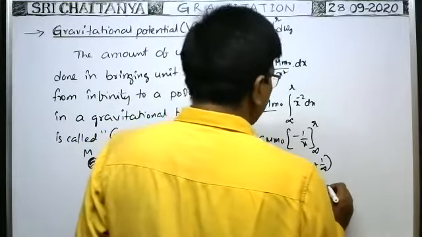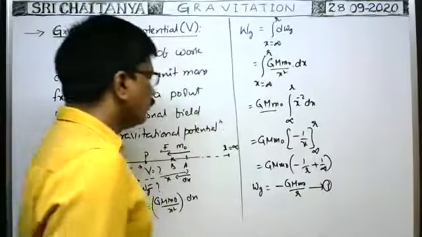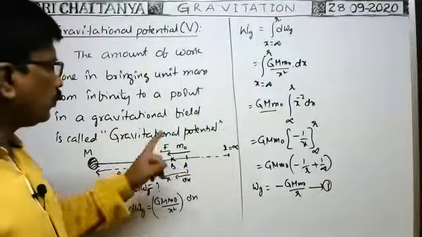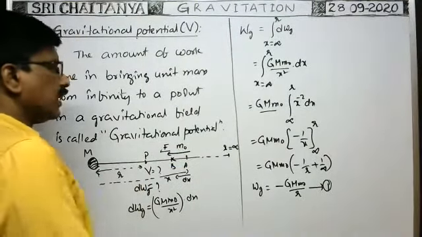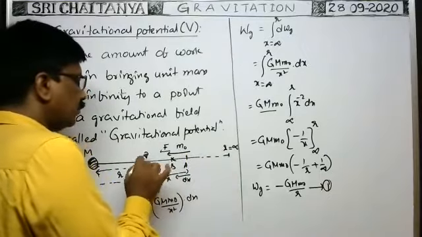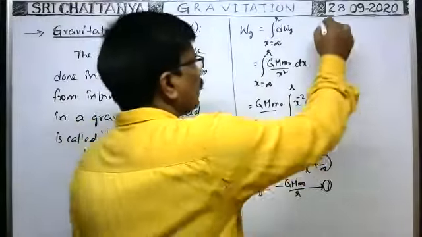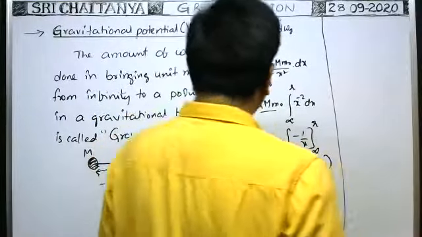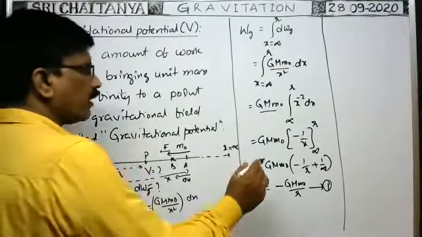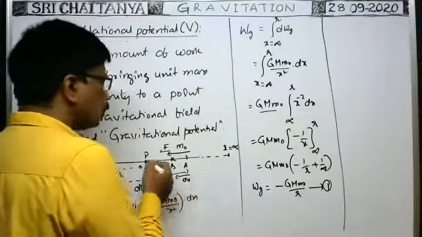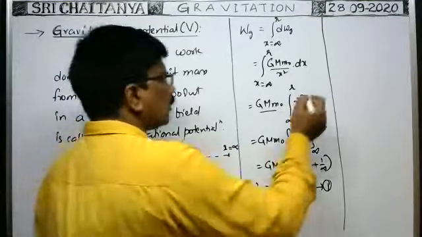So this is the amount of work done in bringing the body from infinity to this point P in a gravitational field by the gravity. Therefore, according to the definition of the gravitational potential, the amount of work done in bringing unit mass from infinity to this point is needed. It is the work done to bring m naught mass from infinity to this point. Therefore, work done by gravity in bringing unit mass from infinity to this point is how much?